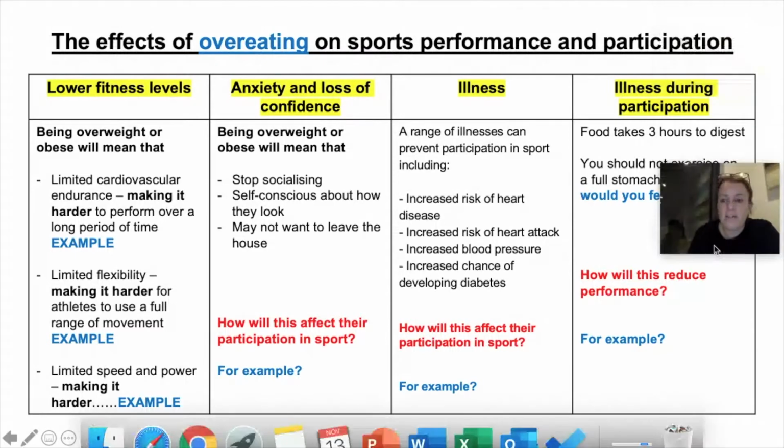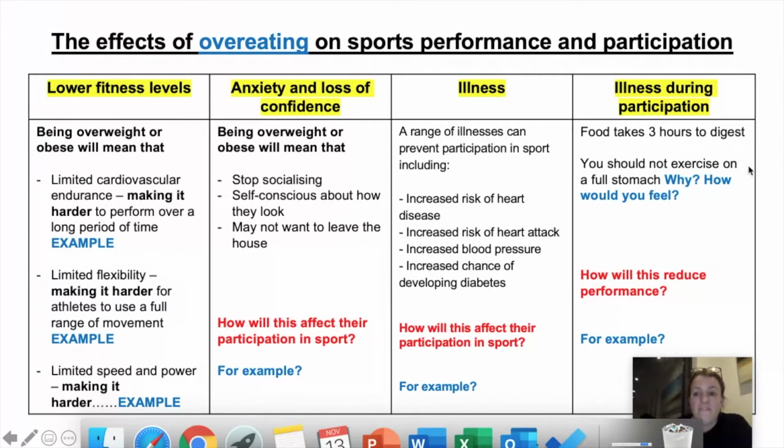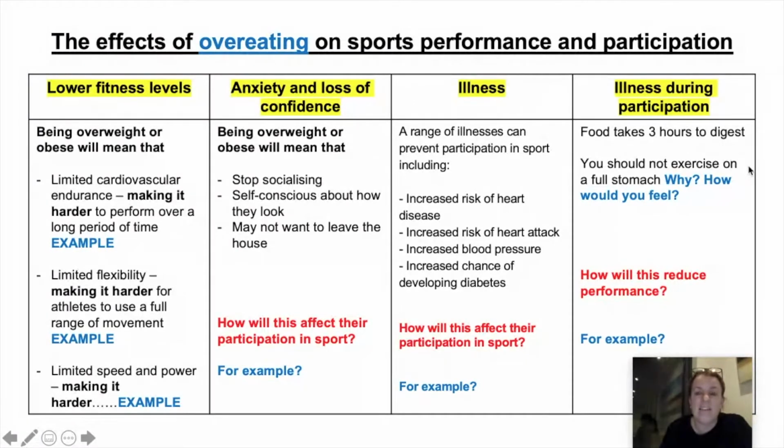So we now need to look at the effect that overeating has on sports performance and participation. So there are 4 health effects that you're going to write about, but I cannot stress this enough, you must link it to sport. Okay?